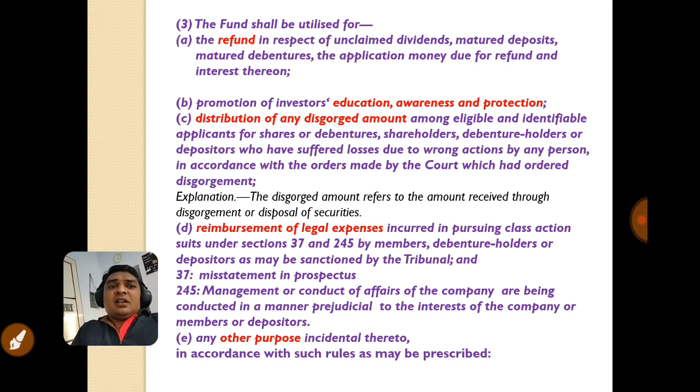That means shareholders, debenture holders or depositors have been defrauded by someone, for example a company, and the court orders a refund to those sufferers of the fraud. So to help them, some amount can be used.